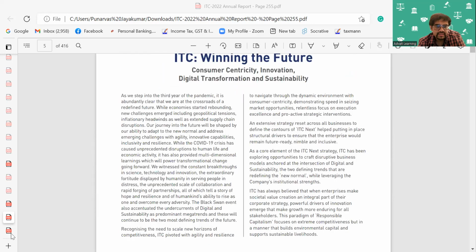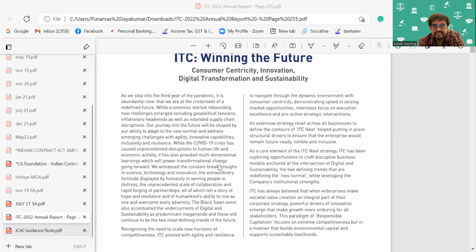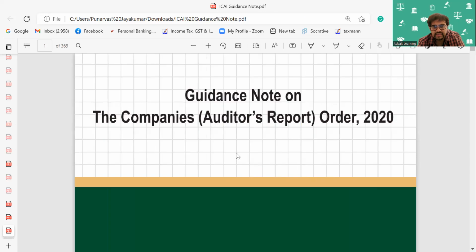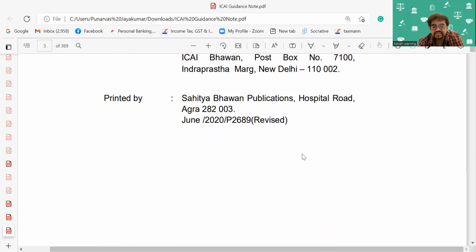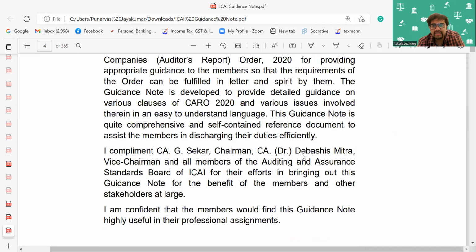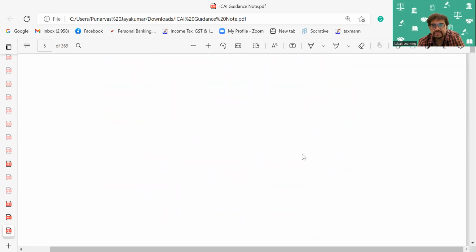Apart from that, we have the ICAI guidance note. This is the entire guidance note, roughly around 370 pages, which ICAI has done. Rather than you guys going through it, I have made a separate chart, or rather an Excel sheet, where I have collated all the important points.